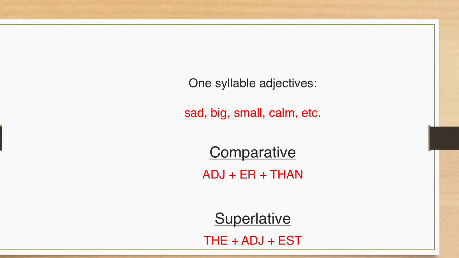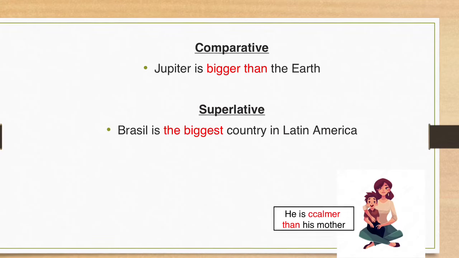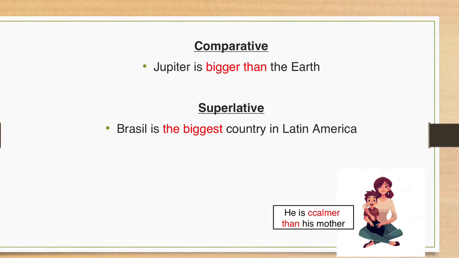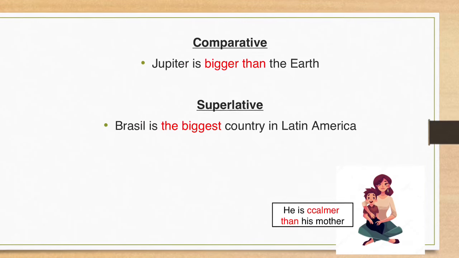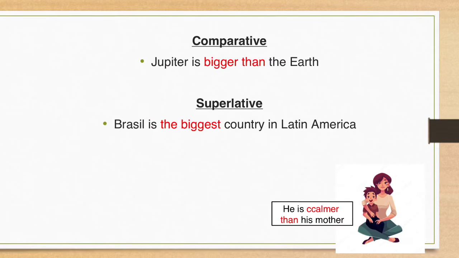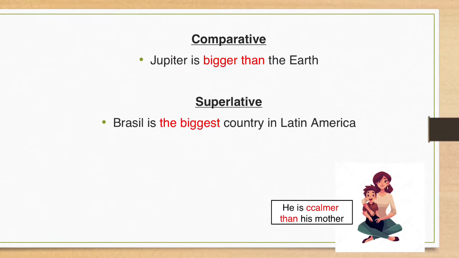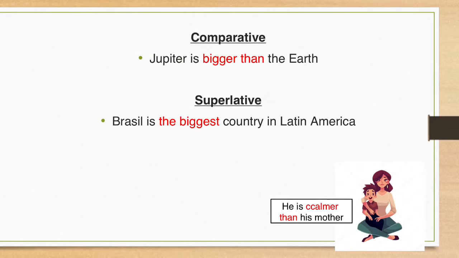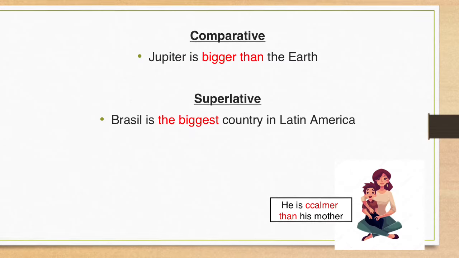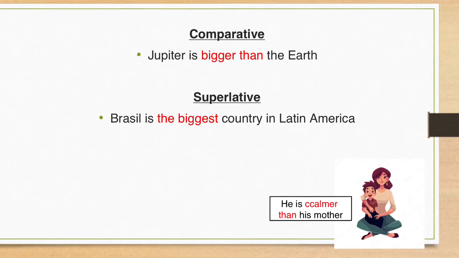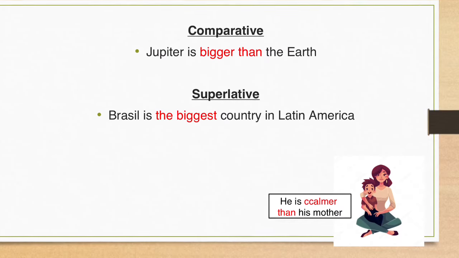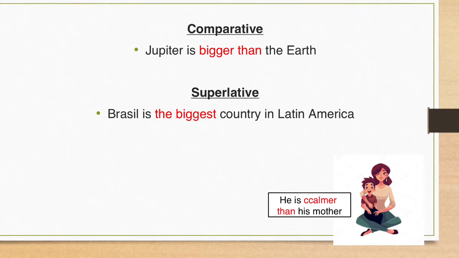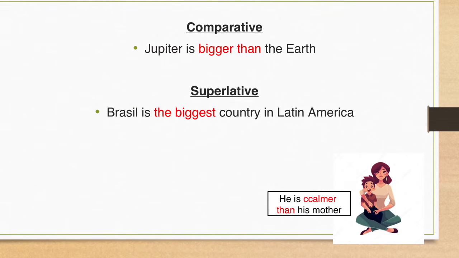For example, Jupiter is bigger than Earth. Brazil is the biggest country in Latin America. In the first sentence, I'm comparing Jupiter and Earth. And in the second sentence, I'm not comparing. I'm saying that Brazil is the biggest of all. He's calmer than his mother.